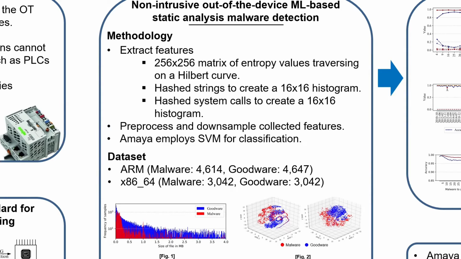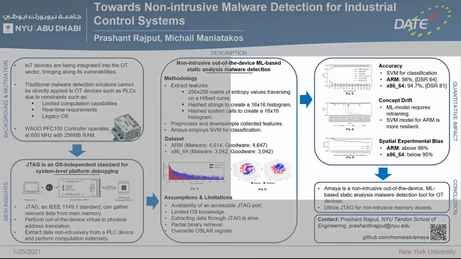We then perform standard scaling and downsample the features to study the variation in malware detection accuracy by employing SVM for classification. Due to the utilization of platform-agnostic features, Amaya can be easily generalized, so we test it on both ARM and x86-64. For our experiments, we utilize more than 9,200 samples for ARM and upward of 6,000 samples for x86-64. As shown in Figure 2, pre-processing makes differentiating malware from goodware easier.